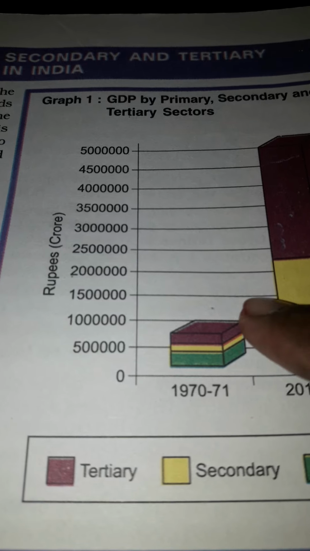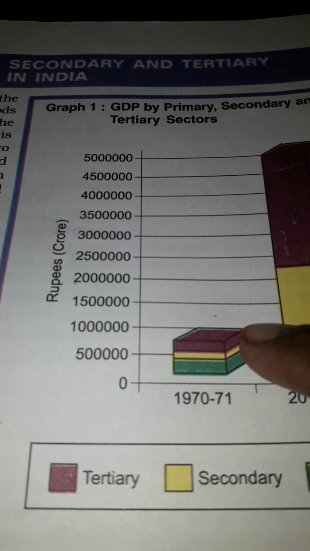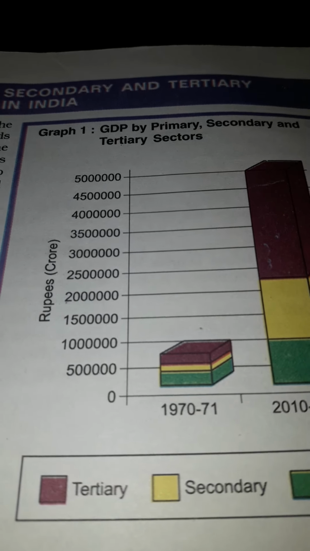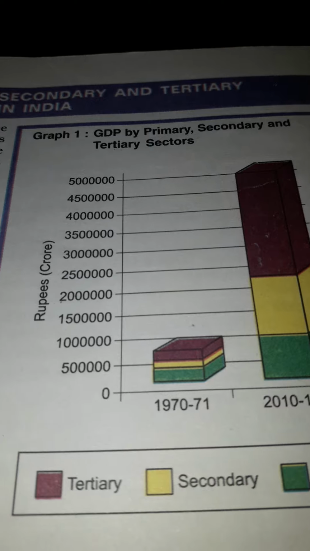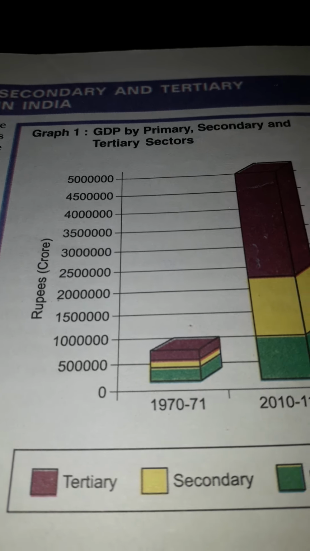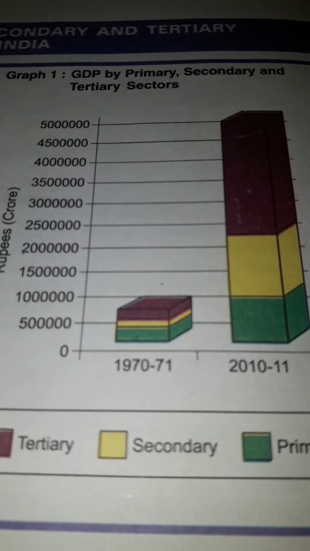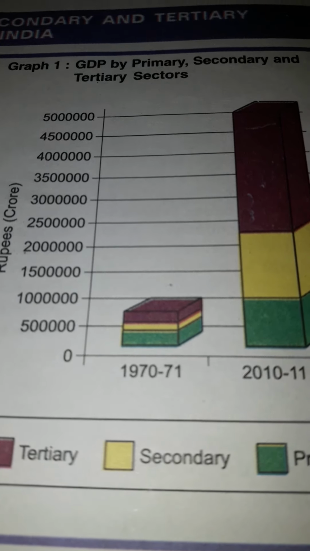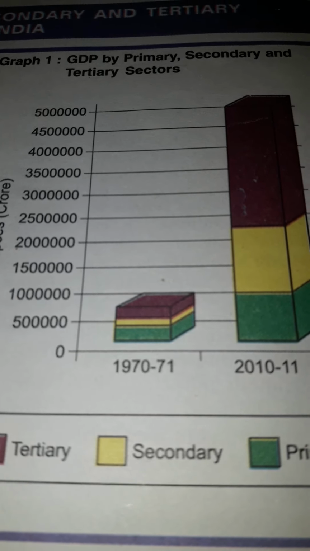In 1970-71 it was less than 10%, and now it has grown this much. So what is the reason the tertiary sector has grown so much, while the primary sector has also grown and its contribution in GDP has increased, but not in the same way as the secondary and tertiary sectors?